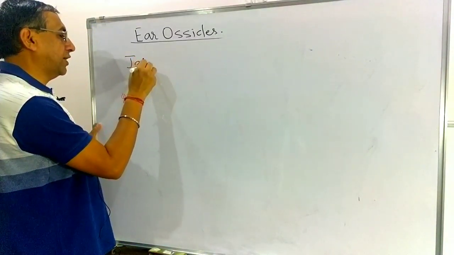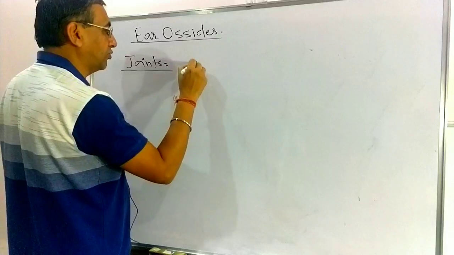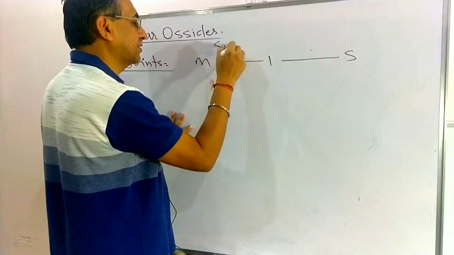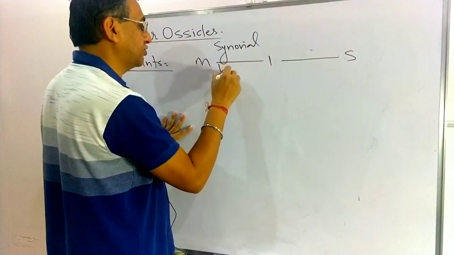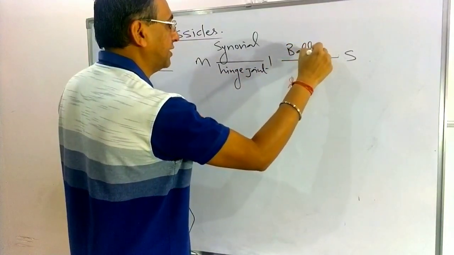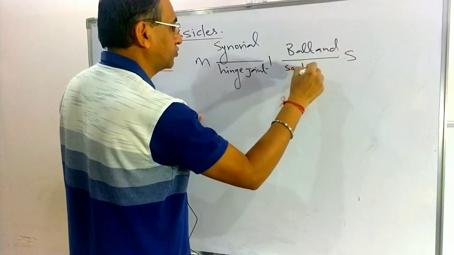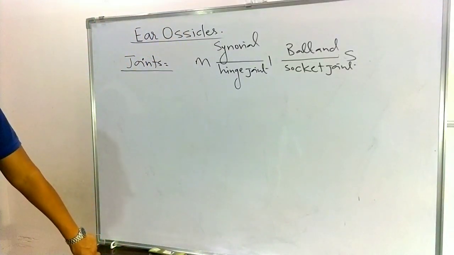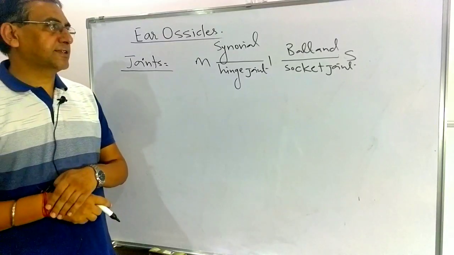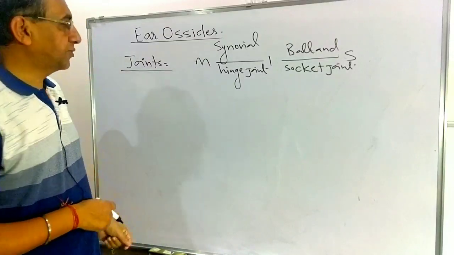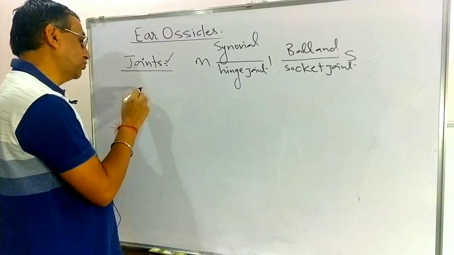When we talk about the joints, which type of joints are present between these three bones, malleus, incus, and stapes? Between malleus and incus, that is the synovial hinge joint. And between the incus and stapes, that is the ball and socket joint. So these are the small points you have to remember related to joints.